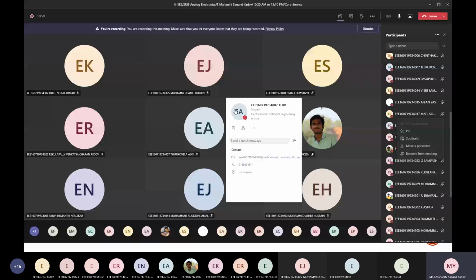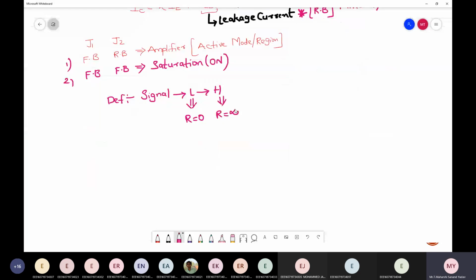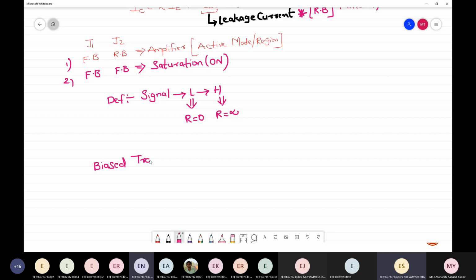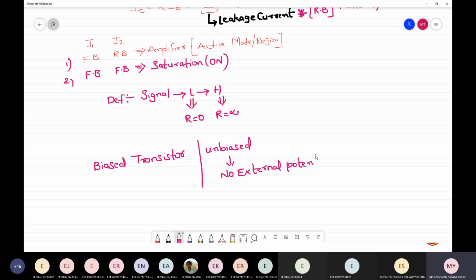And next, what is meant by biased and unbiased? Biased is adding external potential. And unbiased is no external potential. And how are depletion regions formed without any external potential?